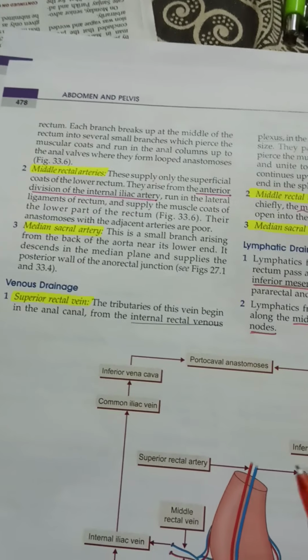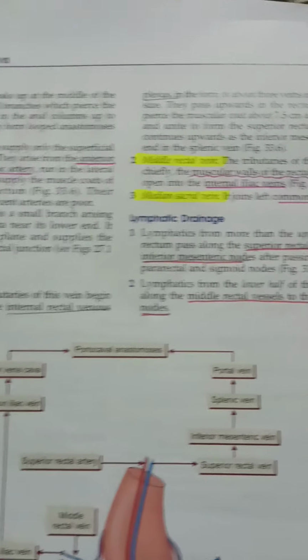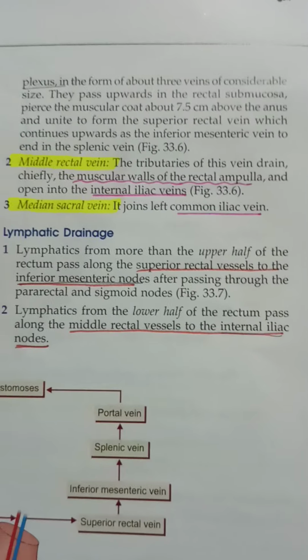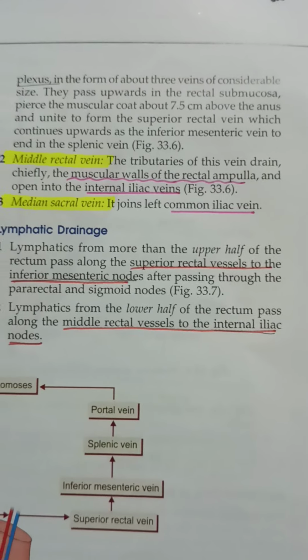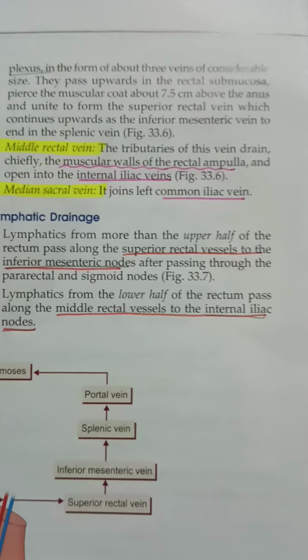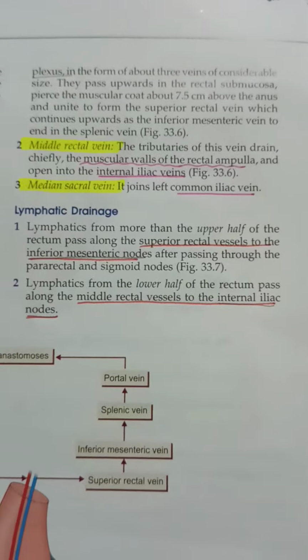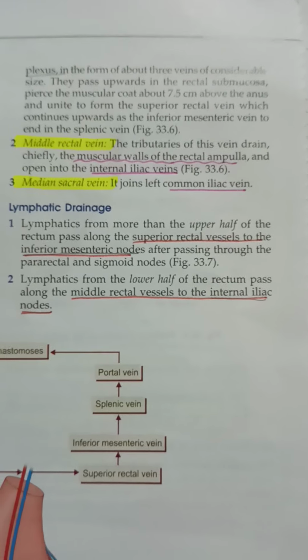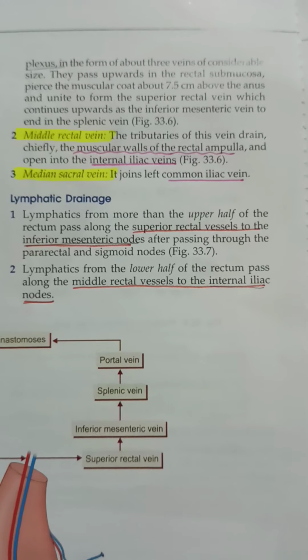So the superior rectal vein comes from the internal rectal venous plexus in the form of about three veins of considerable size. They pass upward in the rectal submucosa, pierce the muscular coat about 7.5 centimeters above the anus, and unite to form the superior rectal vein. And then you have the middle rectal vein. The tributaries of this vein drain chiefly the muscular walls of the rectal ampulla and open into the internal iliac veins.